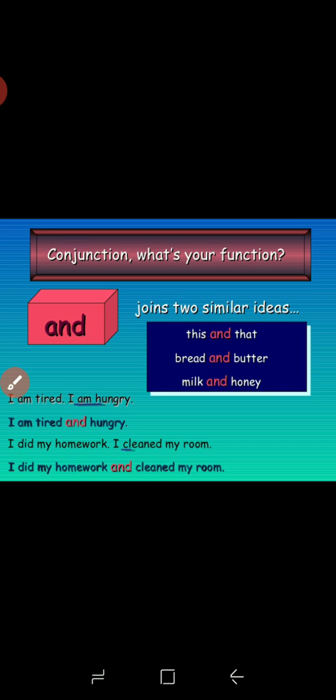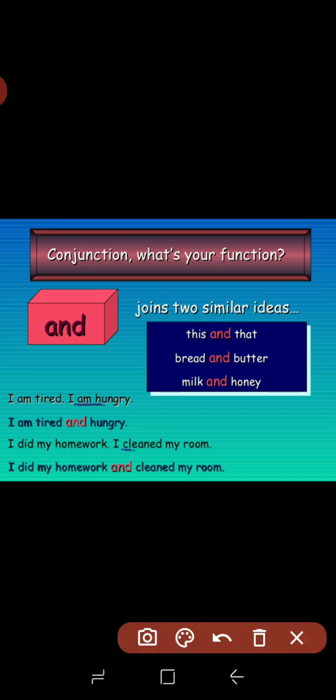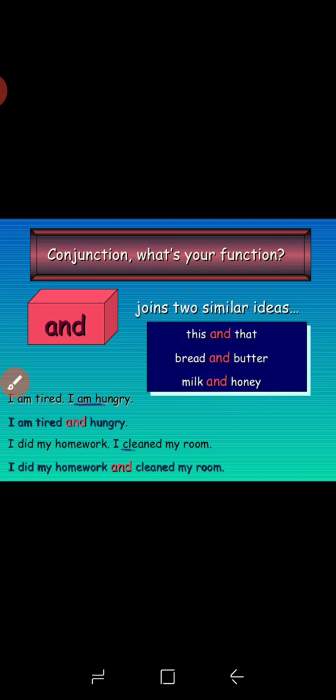Then, what is the function of and? It joins two similar ideas. For example: this and that, bread and butter, milk and honey. These words we use together most of the time, joined by using and.